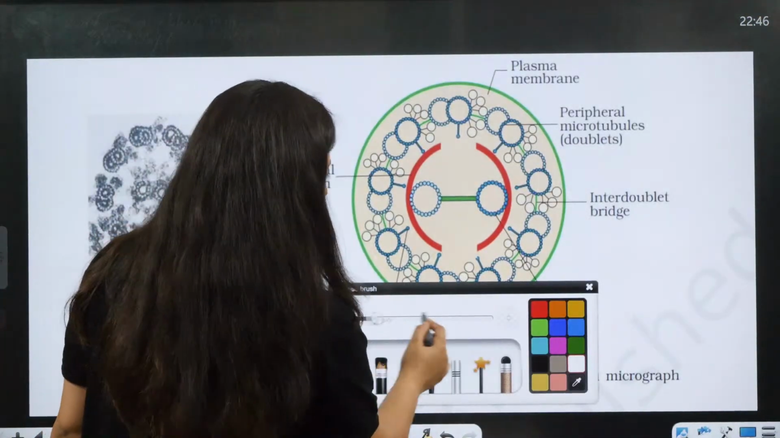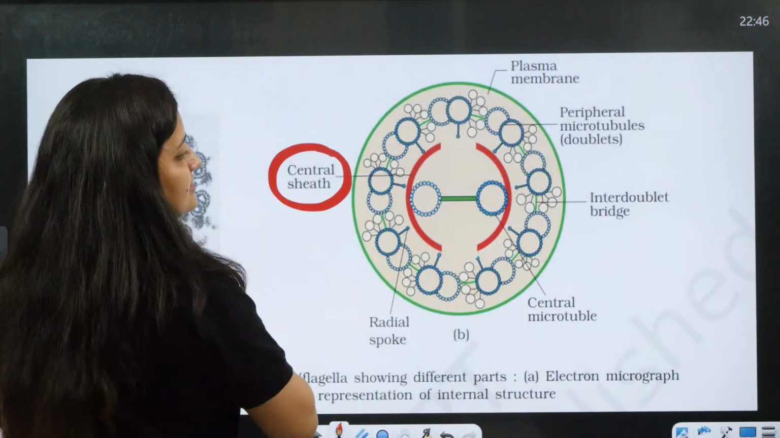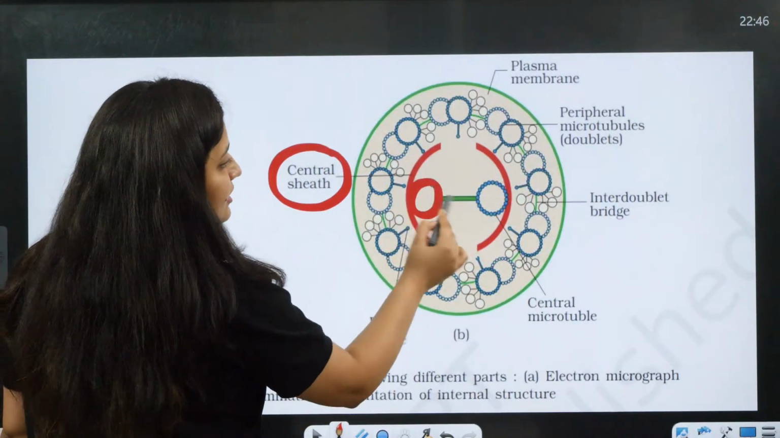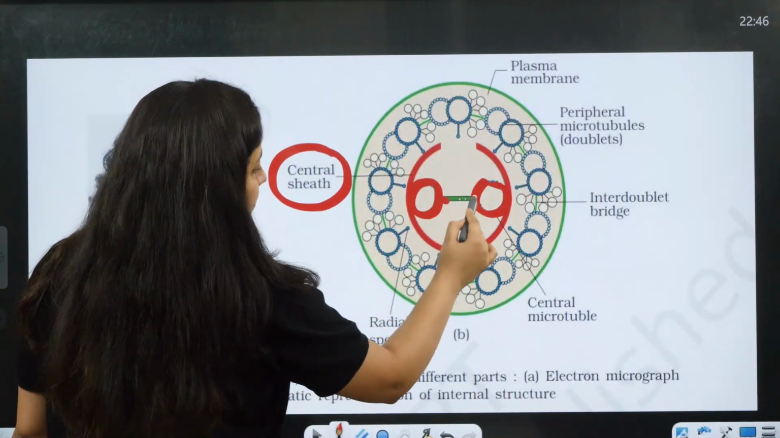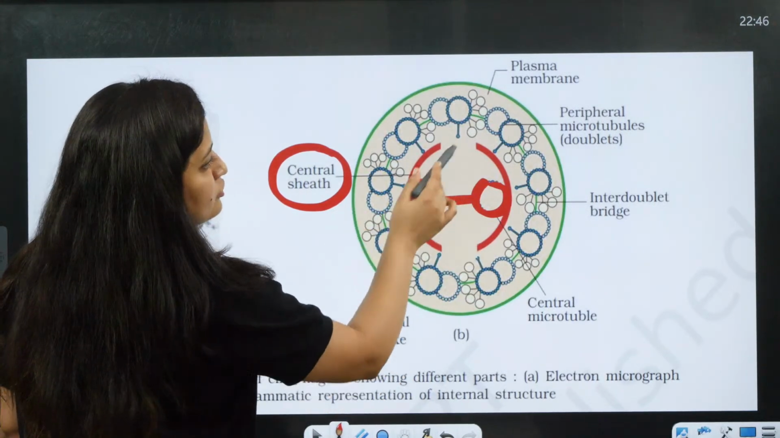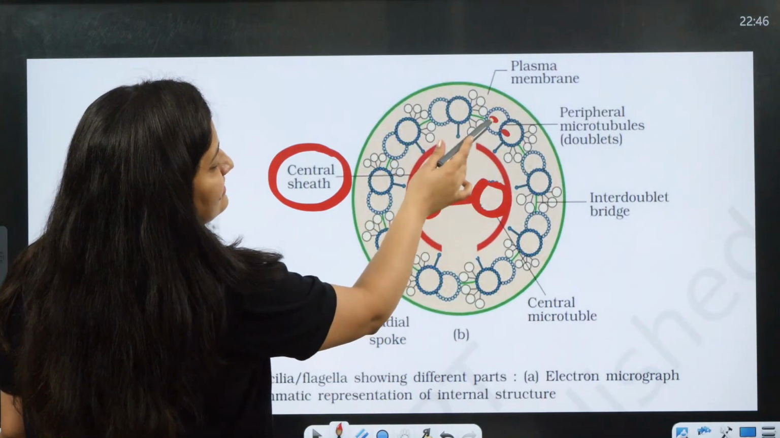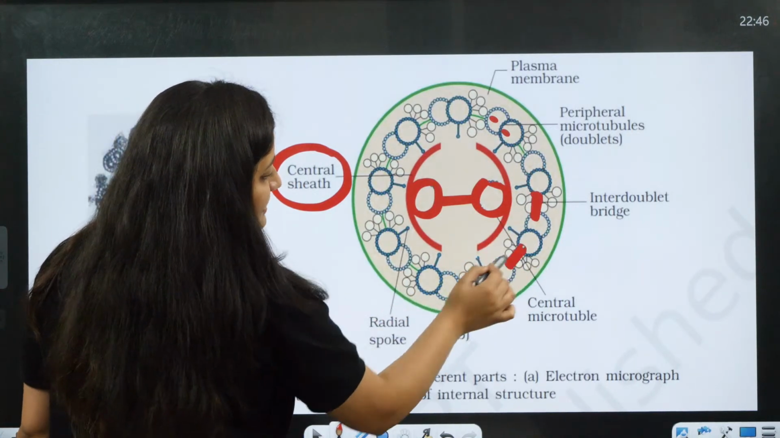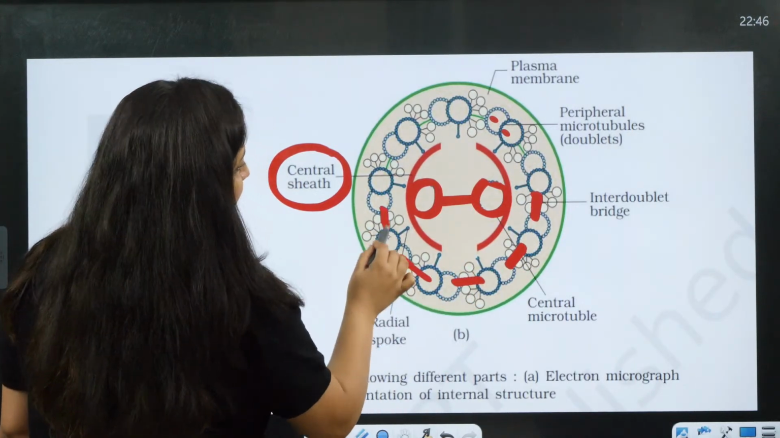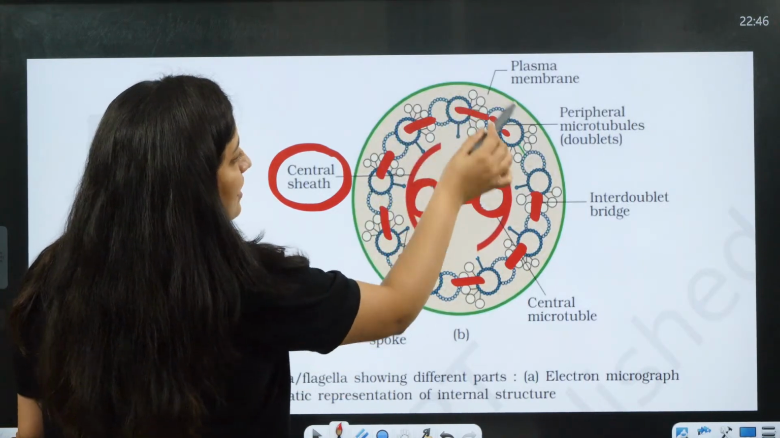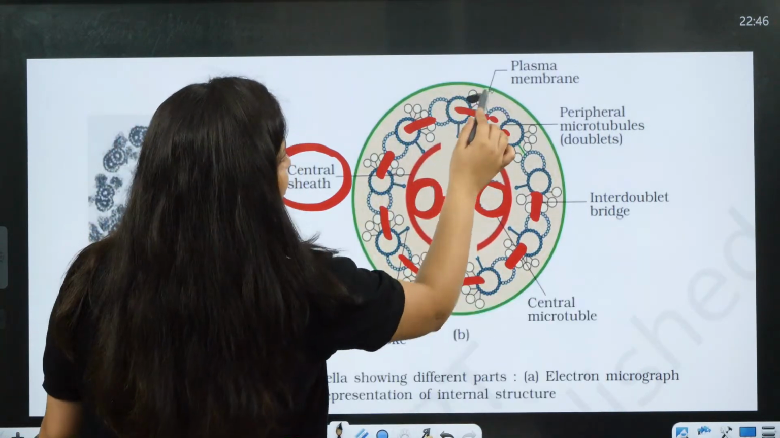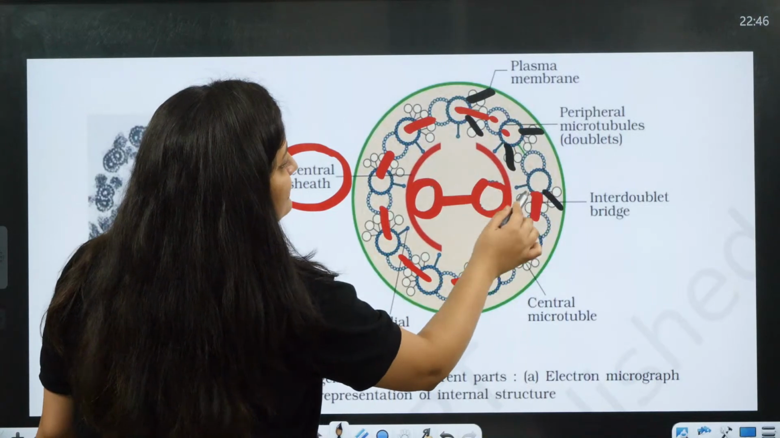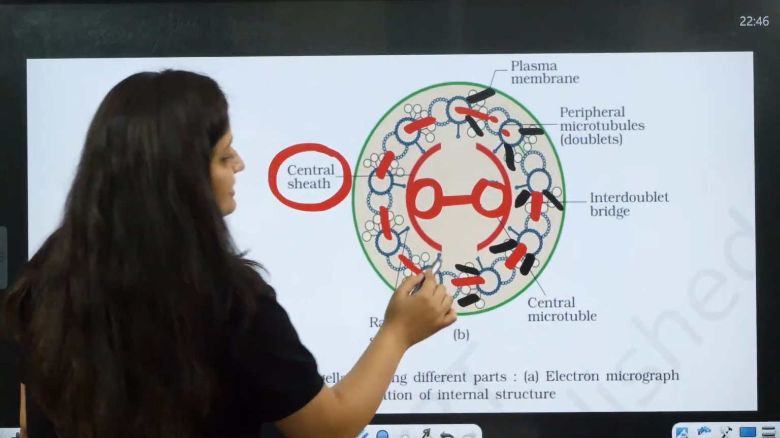Here you can see the actual structure from NCERT. The central sheath is there, and the central microtubule. This is the central bridge also. See, A, B, and this is how they are linking. The interdoublet bridge is made up of nexin protein, and the arms are made up of dynein protein.